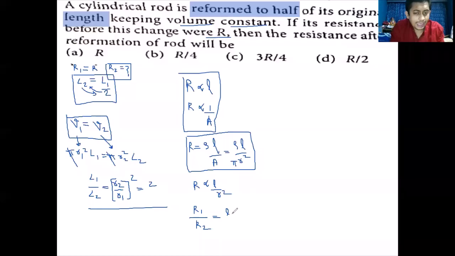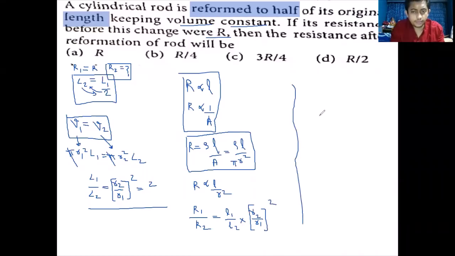It is simply L1 divided by L2 into R2 divided by R1 the whole square. Agreed. It is like this.